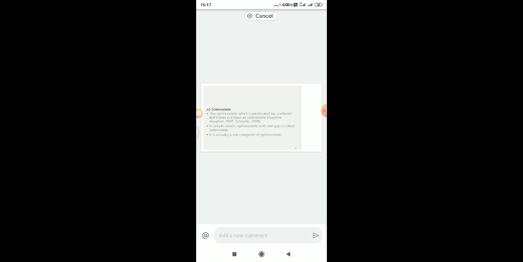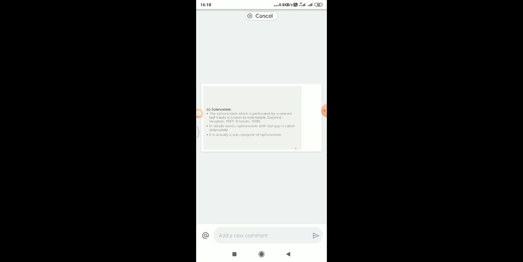The third one is solenostele. The vascular plants have been divided into two groups on the basis of the presence or absence of leaf gaps.